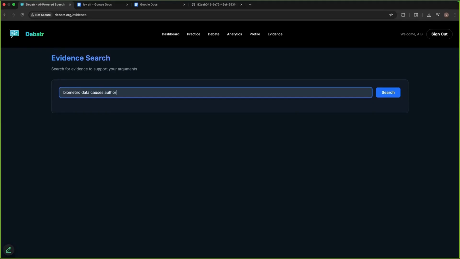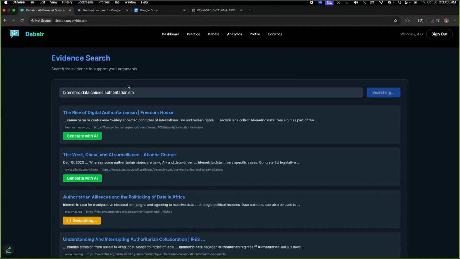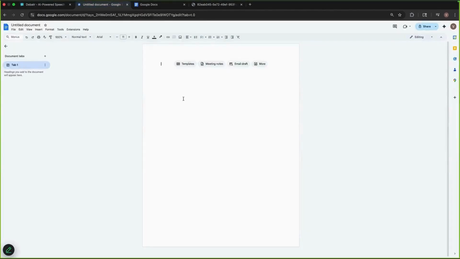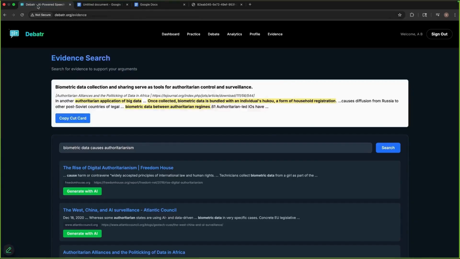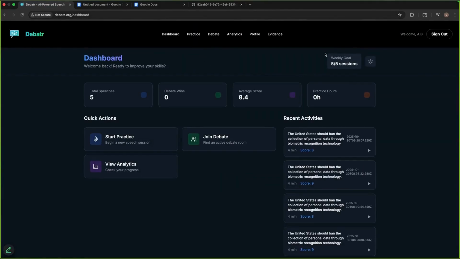Evidence search, we search up biometric data causes authoritarianism. We have all these search results. For each of these, we can generate an AI cut card, and we can copy it with formatting intact, with highlighting of important points, stuff like that. Now we have a dashboard. It has overall stats as well as progress.